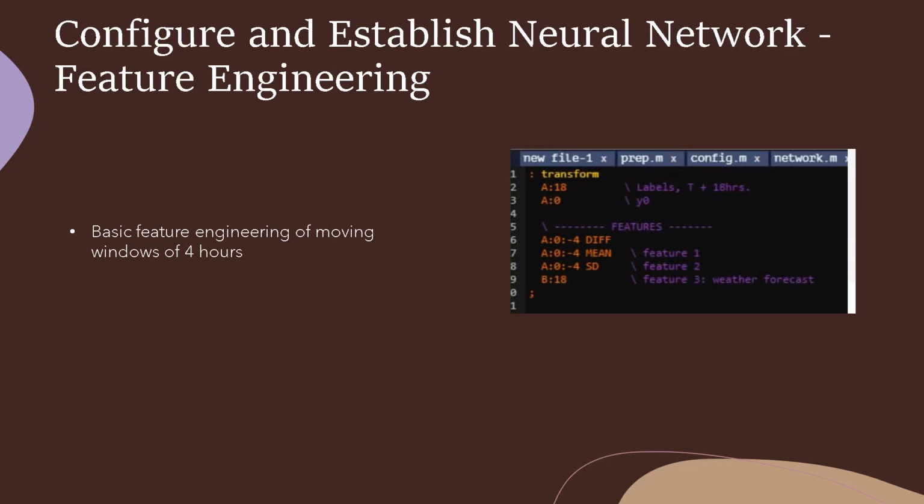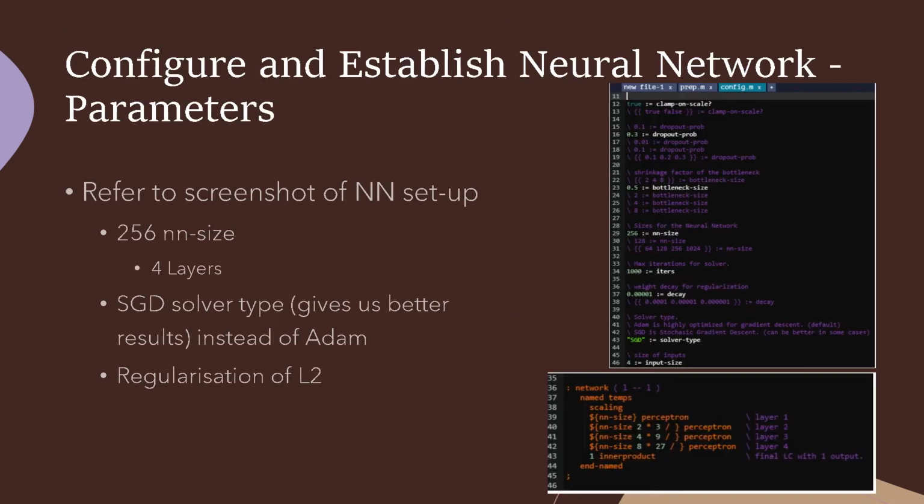In configuring and establishing the neural network, we've decided to implement basic feature engineering of a moving window of 4 hours. What about our parameters? We've opted for a neural network size of 256 with 4 layers. Our solver is SGD, which gives us better results instead of Adam, and we set a regularization of L2.